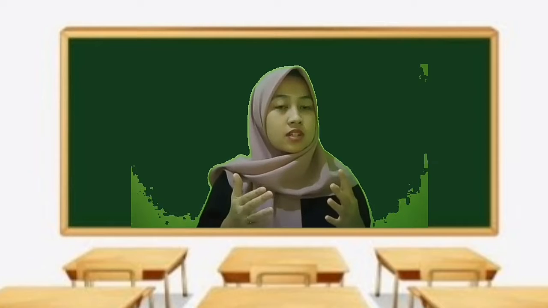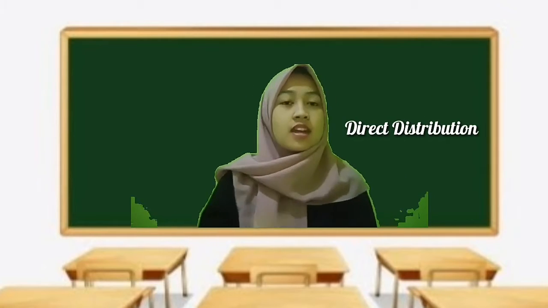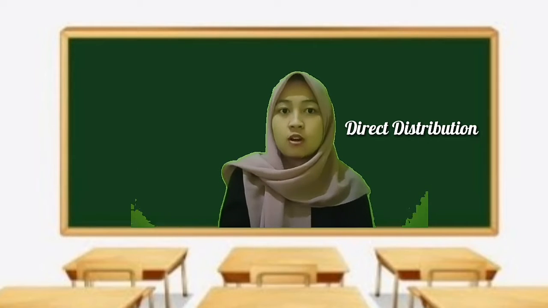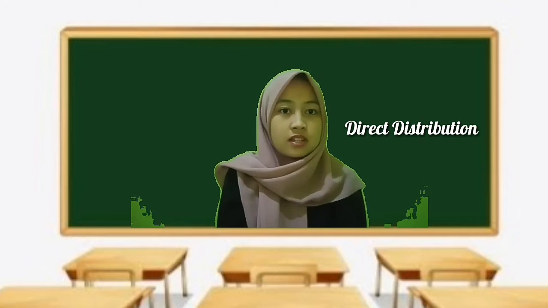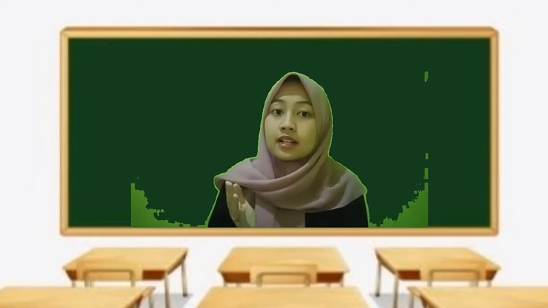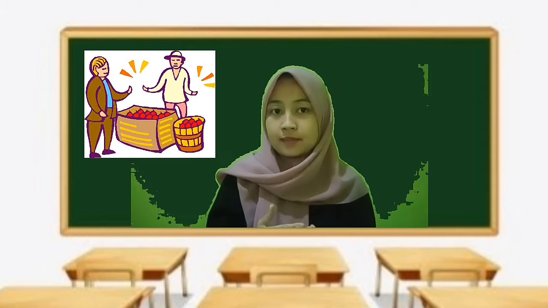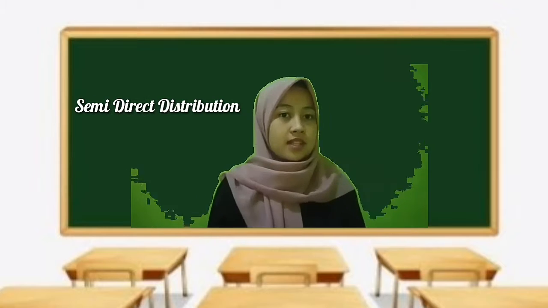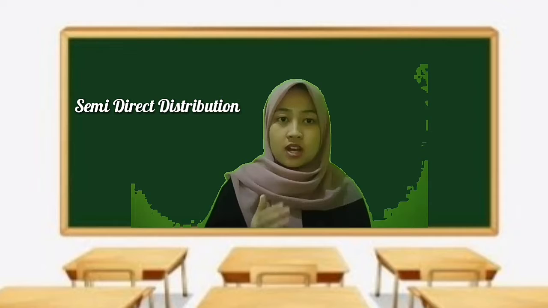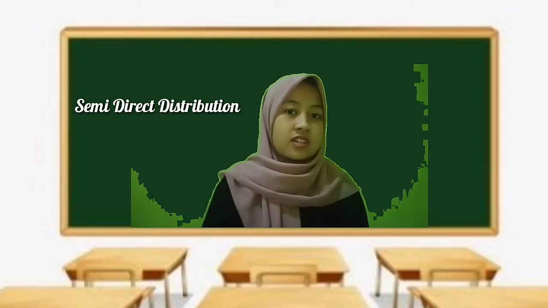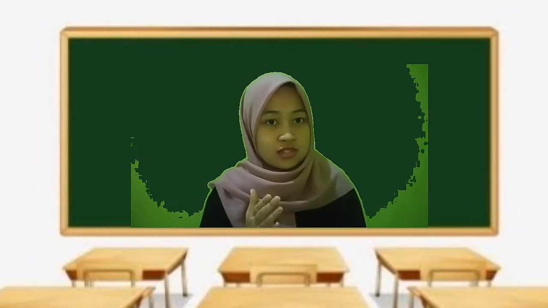The distribution system can be divided into A. Direct distribution. Direct distribution is the distribution of manufactured goods directly from producer to consumer without intermediaries. Example, a fried banana seller sells his fried banana directly to buyers. B. Semi-direct distribution. Semi-direct distribution is the distribution of products to consumers through distribution channels owned by the company or by opening branches.